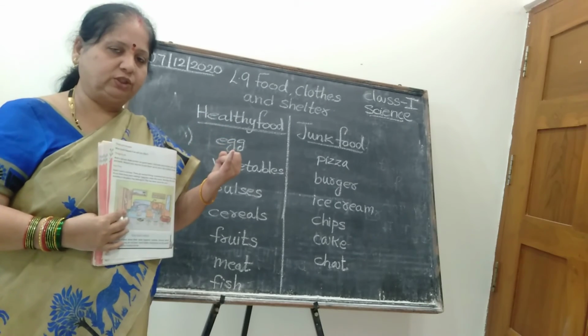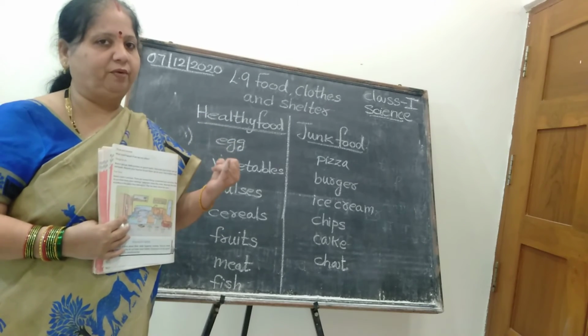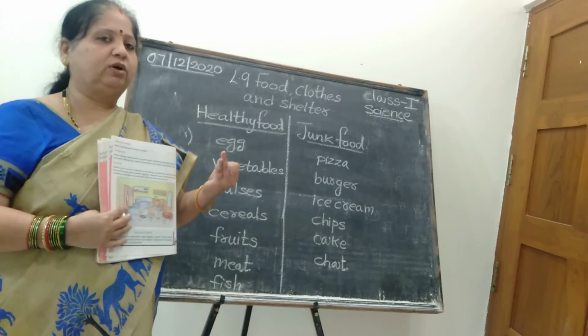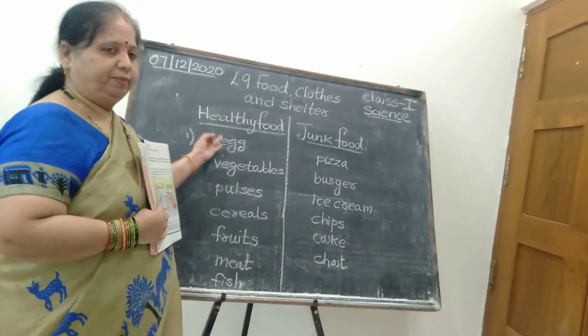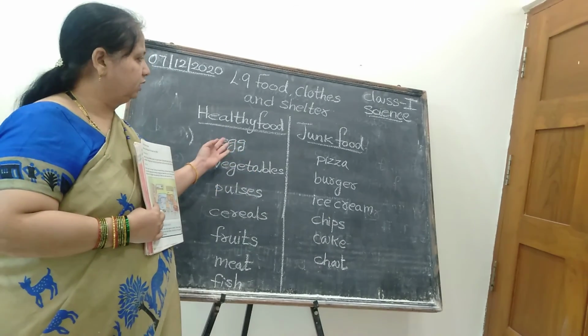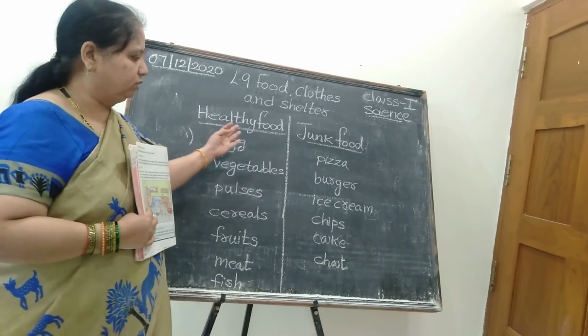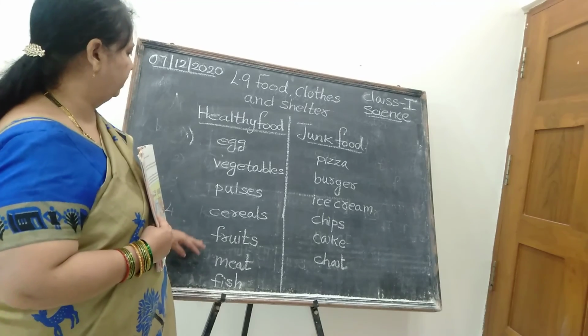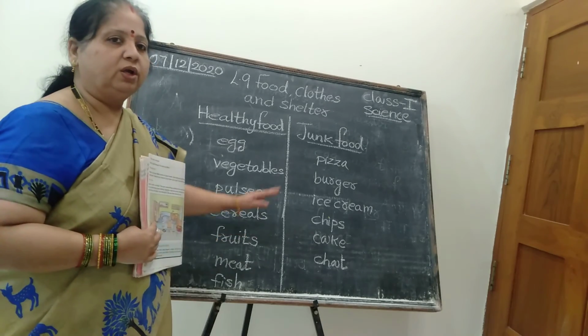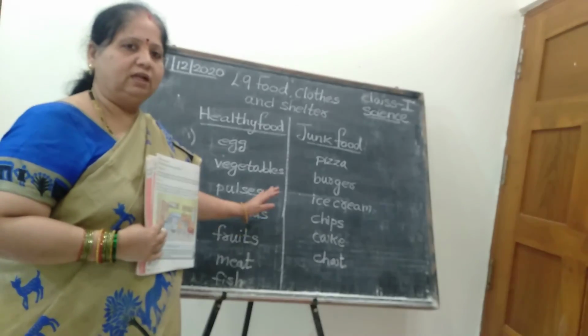The first column the teacher showed the seasons and what type of dress you should wear. The second column, plant food and animal food. The third column, healthy food and junk food, isn't it? So these columns are very important, and you can easily understand this lesson.